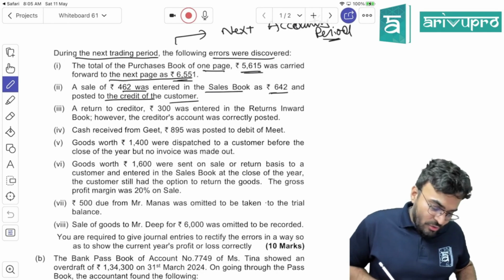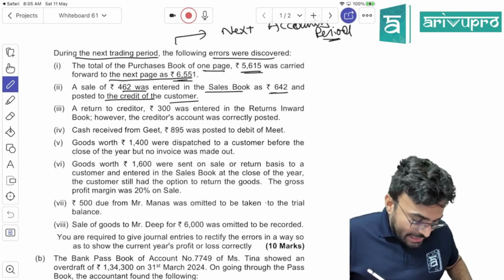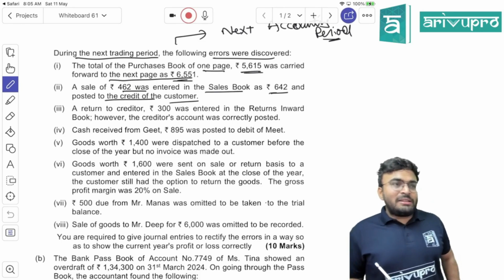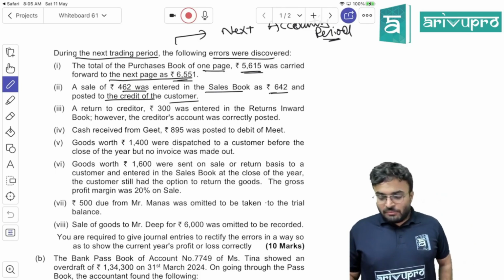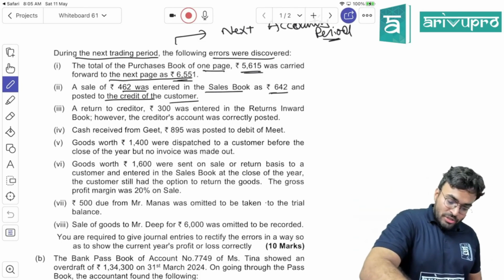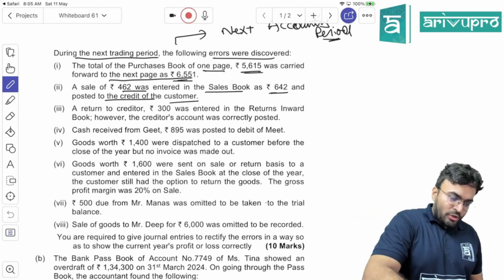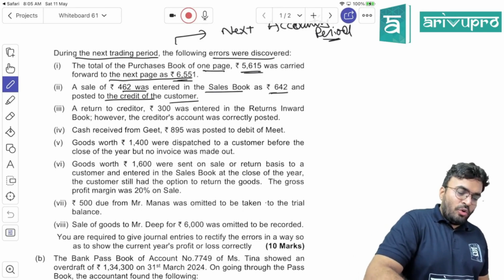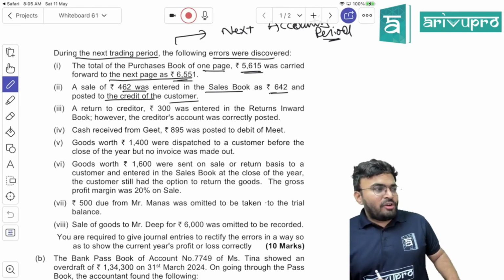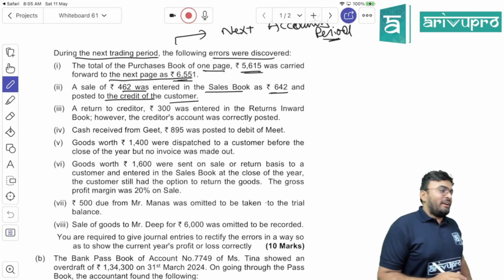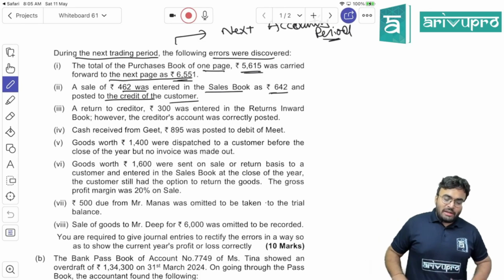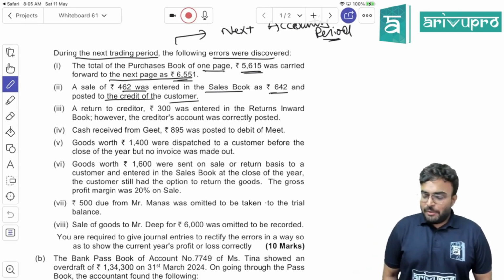Now what did they do? However, the credit, and posted to the credit of the customer. Credit of the customer they have posted. So what should we do now? Customer should be what? Debited. How much did they post? 642. 642 into 2, 1284, is it? Are you following this? Do your correct entry, wrong entry, rectification entry. If you are not getting directly, do the correct entry, wrong entry, rectification entry. That time it should get rectified.